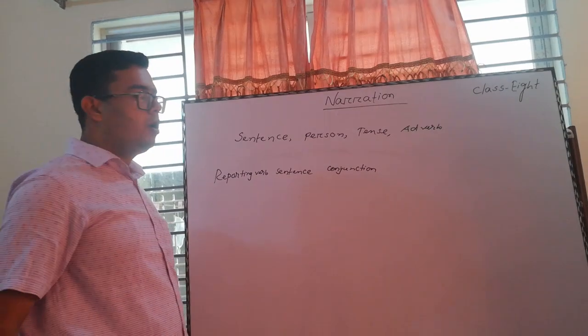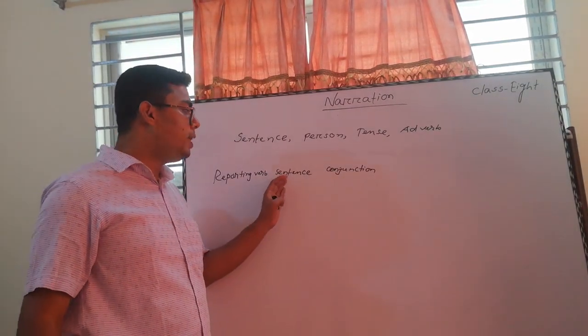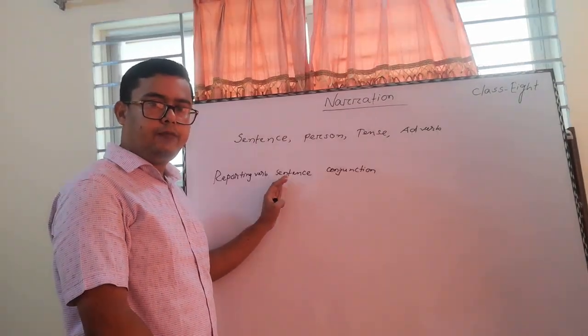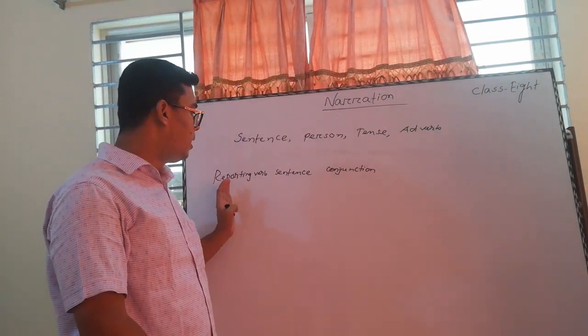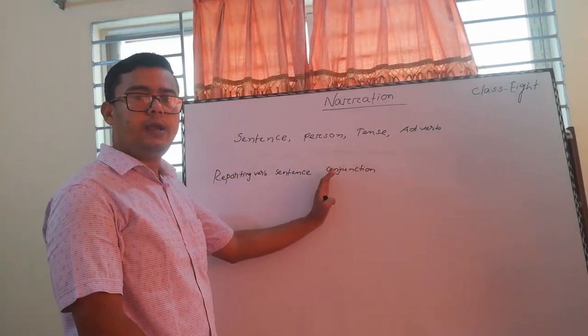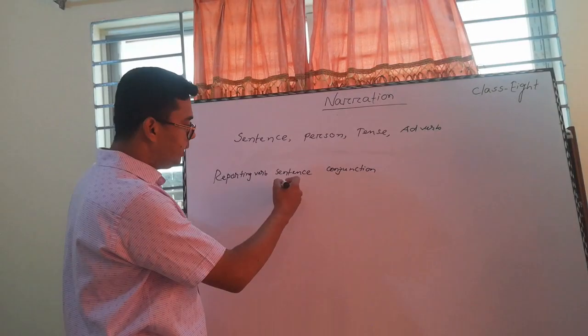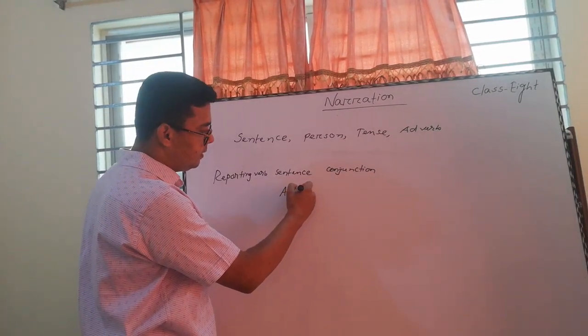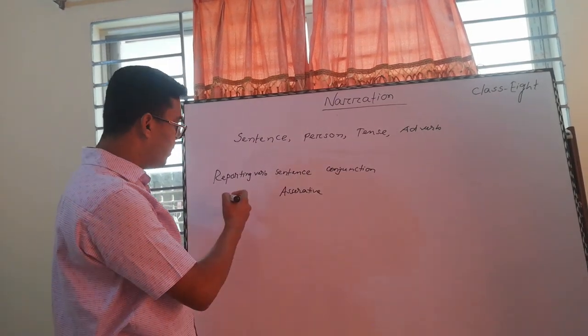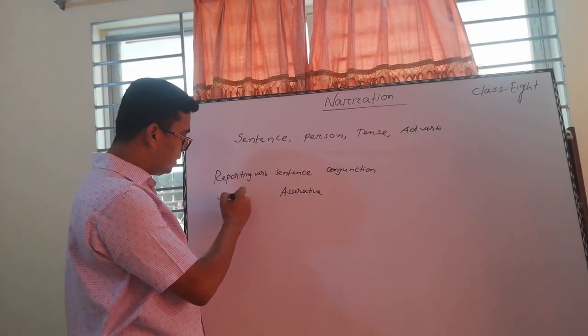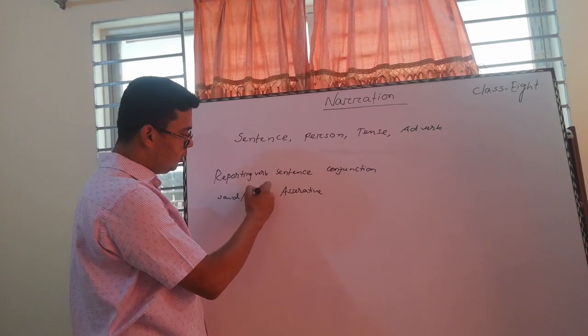Reporting verb and conjunction are totally based on sentence. If you know the sentence, you can easily change the reporting verb and conjunction. Let's say, if it is an assertive sentence, the reporting verb can be changed to said or told.